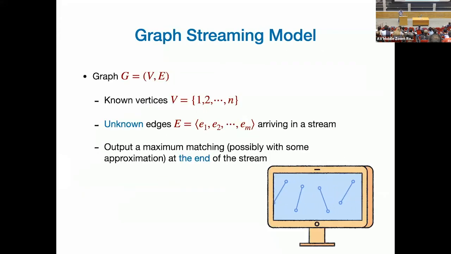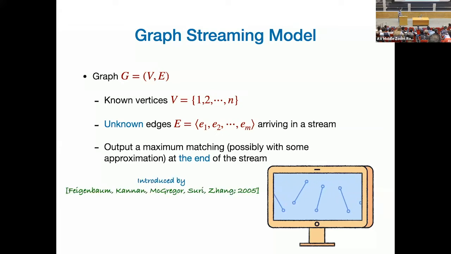We are working in the graph streaming model, so this is truly a streaming result. I have this graph G. The vertices are numbers 1 to n. I know everything about the vertices. The edges are completely unknown. They are coming in a stream to me, in some arbitrary order. I don't know what the order is, and I don't know what the edges are. I'll just get to see them in a stream. I have to process them while they're passing. After they pass, I have to output a matching of the graph, preferably a large matching or good approximation. This is the problem. Sounds good?